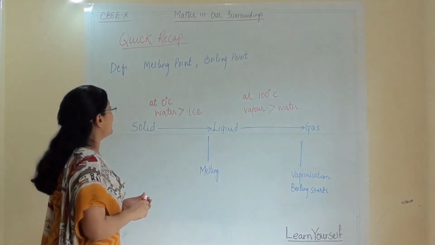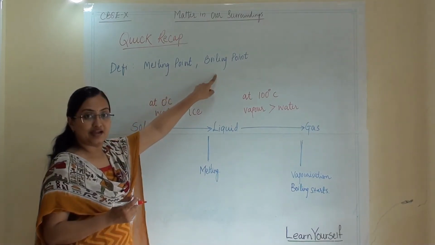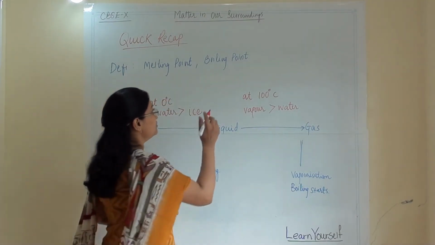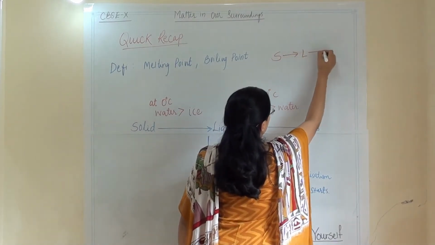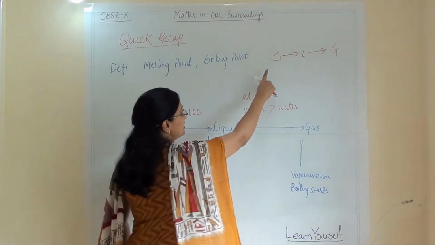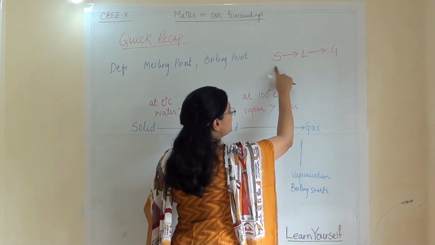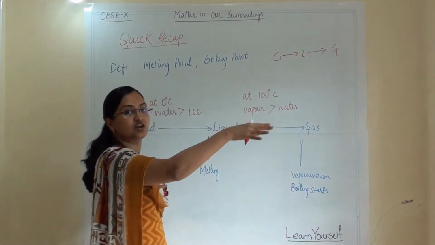So we have seen the definitions of melting point and boiling point. Let us recall that solid will convert into liquid, and liquid will convert into gas. When solid is converting into liquid, it is melting. When liquid is converting into gas, it is vaporization.